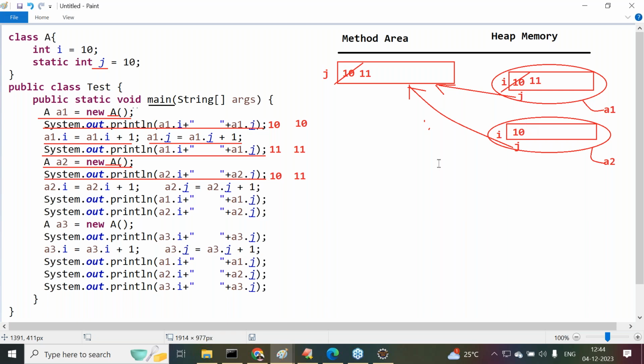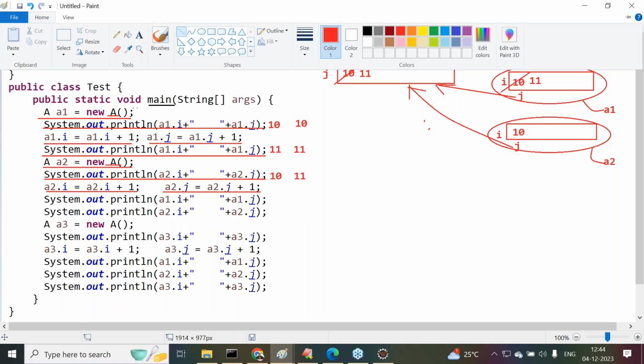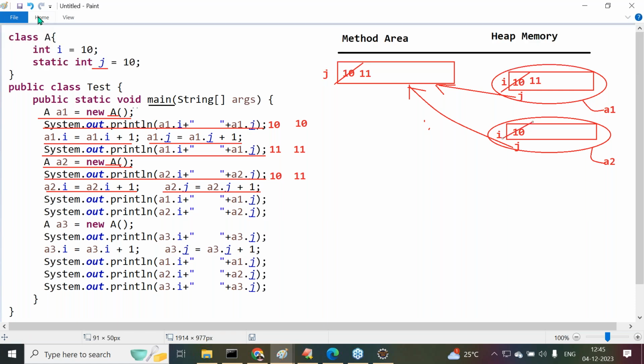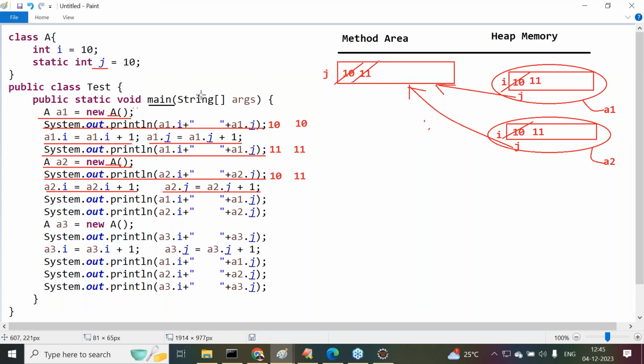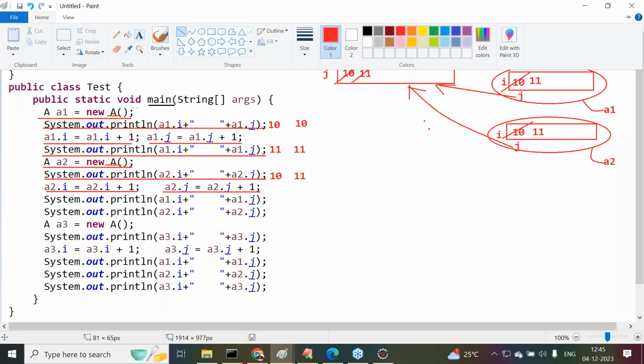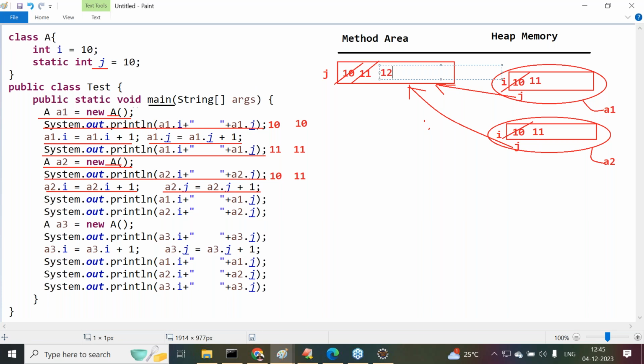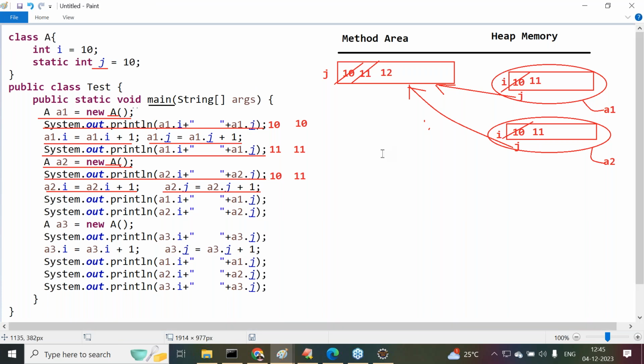Okay, now let's move on to the next point. Here on A2, observe carefully what we are trying to do. a2.i = a2.i + 1, a2.j = a2.j + 1. We are trying to perform modifications on the A2 referred object. Here the i value is going to be incremented by 1. What value do we get? 11 we are getting. Now a2.j = a2.j + 1. The a2.j value is 11, and now we get 12. 12 is the value we are getting.